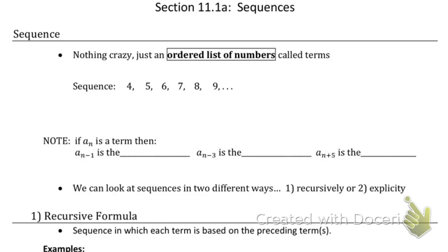All right, when we're dealing with sequences, it's often good to know which term I'm talking about. So I can say like the fifth term, rather than having to say 8 or 7. So when we're dealing with sequences, we talk about terms a lot.